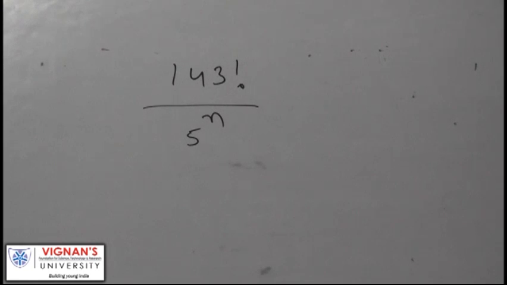So how to find out? Tell me, divide it successively and tell me how many 5s are there.